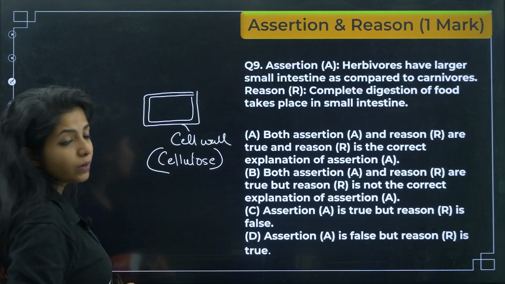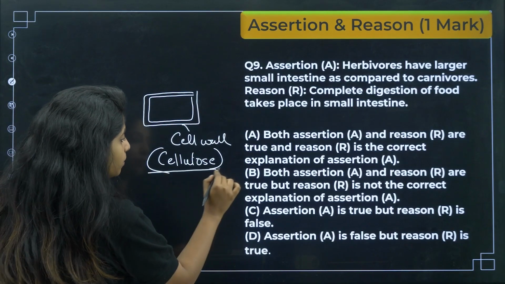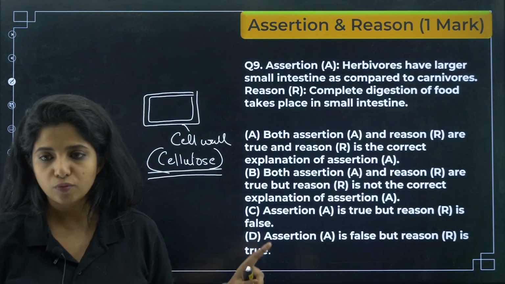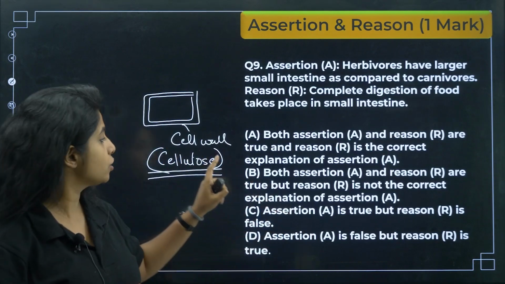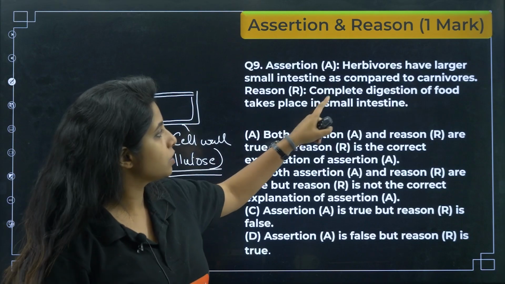So you want to break down the cellulose. For that it takes a lot of time because it's a very hard substance. So yes, that is why they have a larger small intestine. For complete digestion of this, you need a larger small intestine. Complete digestion of food takes place in small intestine.